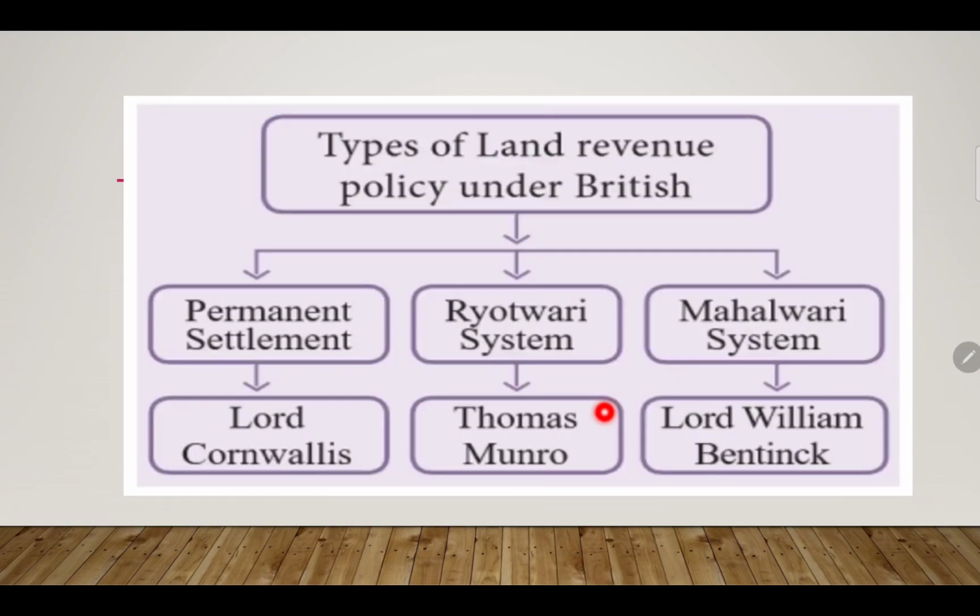Now moving forward, types of land revenue policy under British rule. You know that they are Permanent Settlement, Ryotwari, and Mahalwari. So who introduced what? Lord Cornwallis introduced the Permanent Settlement. Thomas Munro introduced the Ryotwari system, and Lord William Bentinck introduced the Mahalwari system. So please be clear about who introduced what kind of system in India.